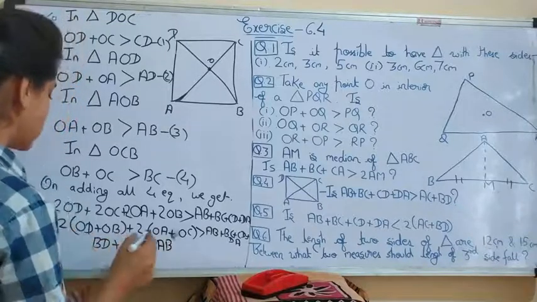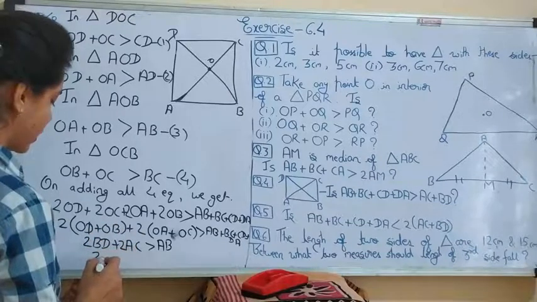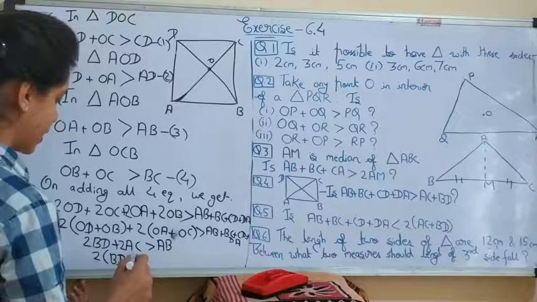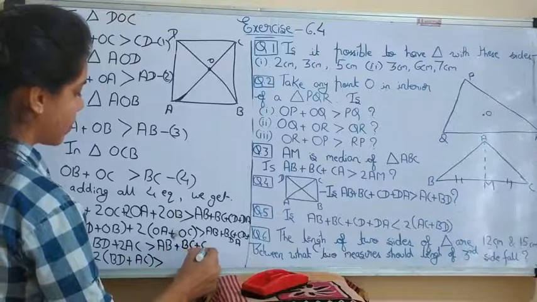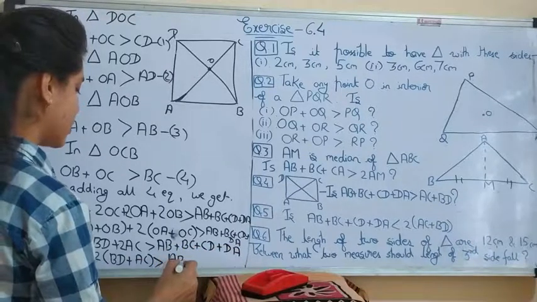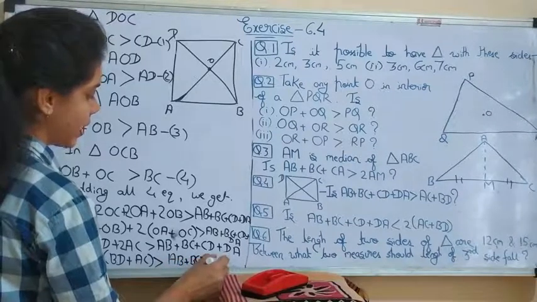This 2 is common here, so you can take it common. So BD plus AC is greater than the sum of all sides, AB plus BC plus CD plus DA. In this way you can prove the whole statement.